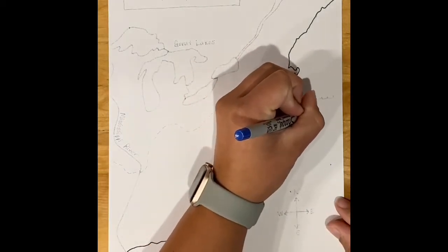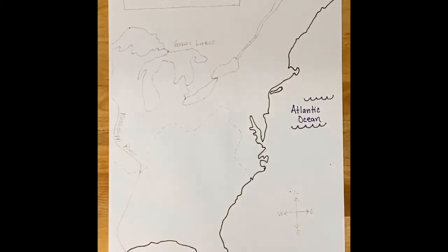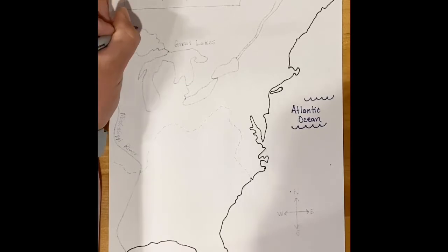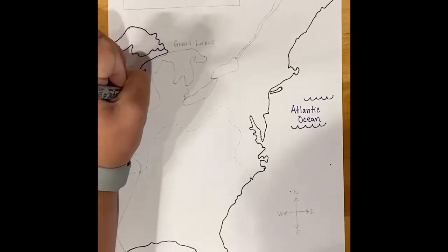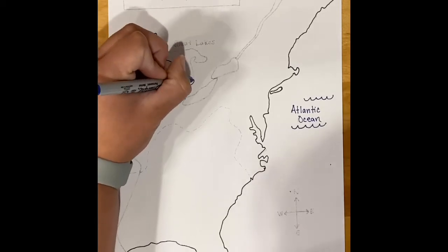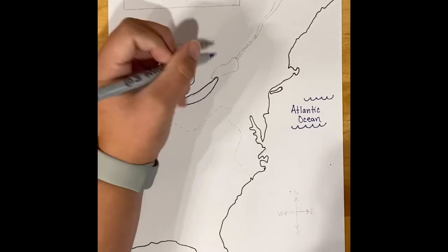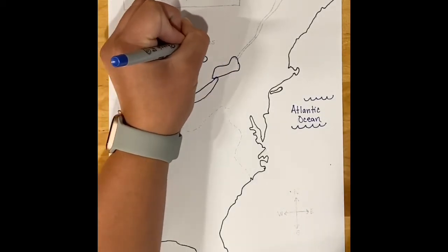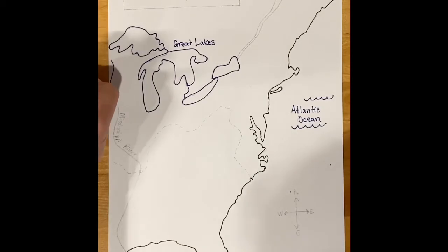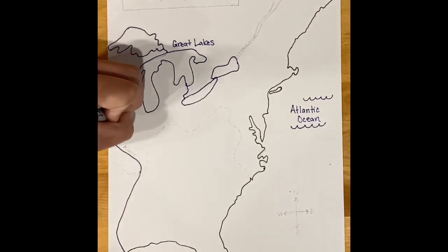On our world map, we saw the piece of land that became the location of the 13 colonies. That is this area right here, where the land of what is now this country meets the Atlantic Ocean. Some other geographical features that are important to note are the Great Lakes and the Mississippi River. And to help us identify the directions, we need another compass rose like we had on our world map.